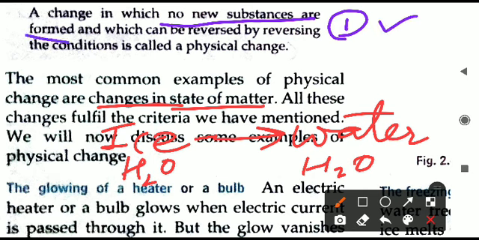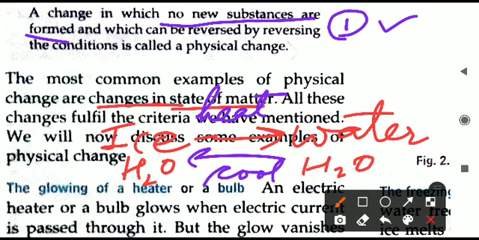Second, it can be reversed by reversing the condition. Is it possible? We have already discussed that ice on heating becomes water, and water on cooling becomes ice again. So we have reversed the condition: first the condition is heating, second the condition is cooling. On heating, water is produced; on cooling, ice is produced.